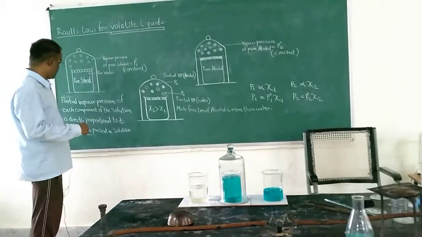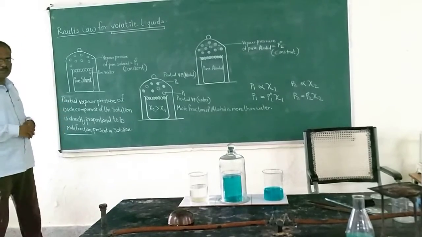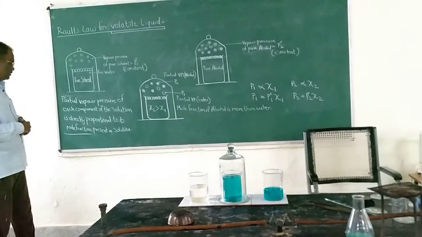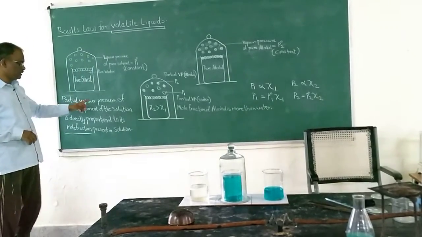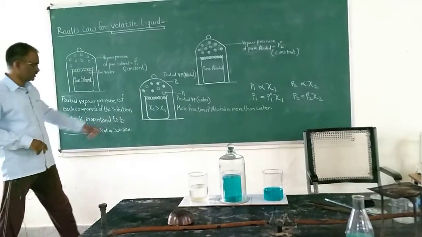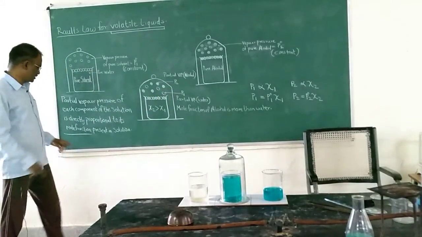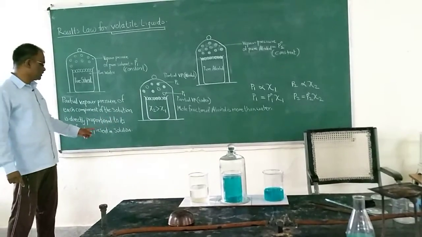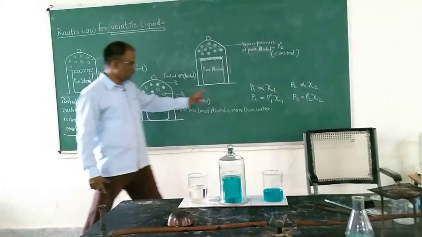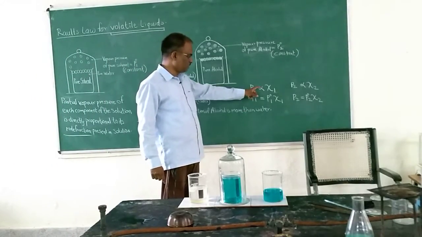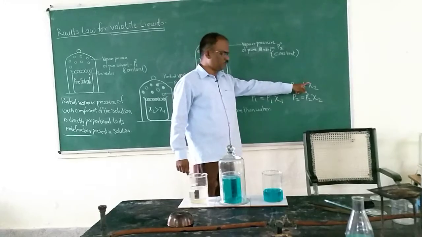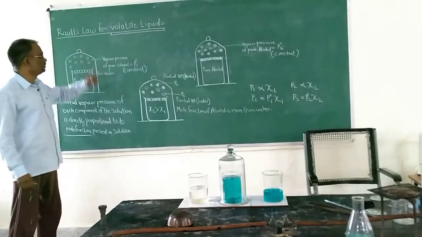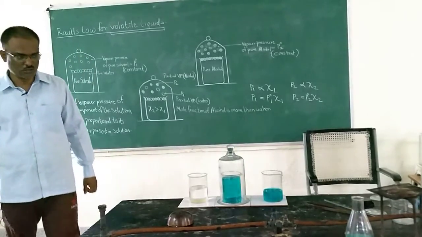Look here, that is nothing but Raoult's law for volatile liquids. Raoult's law for volatile liquids says that the partial vapor pressure of each component is directly proportional to its mole fraction present in the solution. So this is called Raoult's law for the volatile liquids.